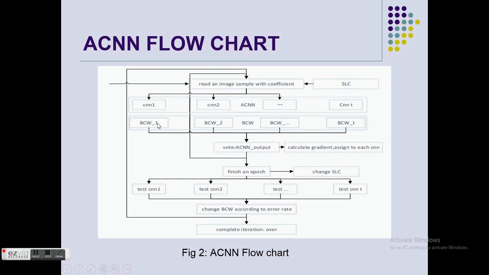For example, CNN1 might be very accurate while turning right, CNN2 accurate in acceleration, and CNN3 accurate in braking. So BCW determines their weight when there is a vote for the CNN output. The CNN output calculates the gradient, which is the voting power, and assigns it to each CNN.